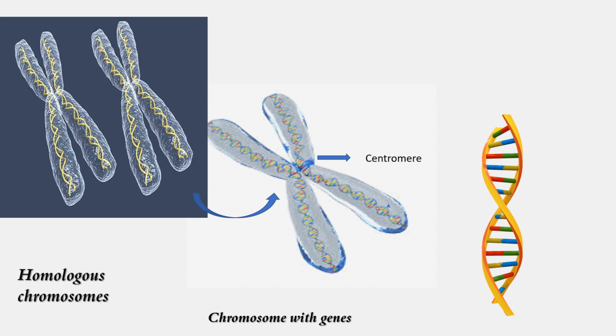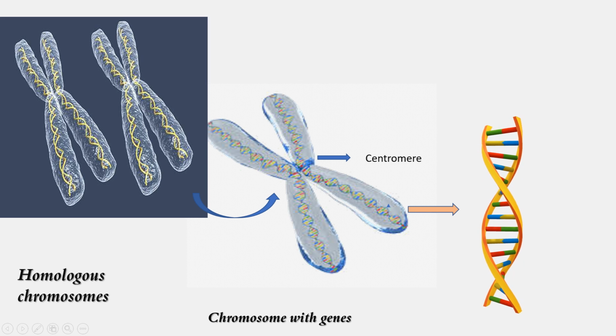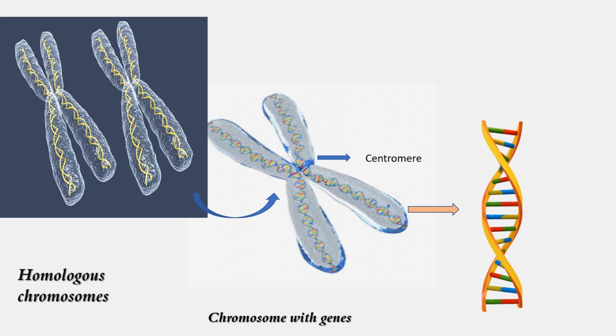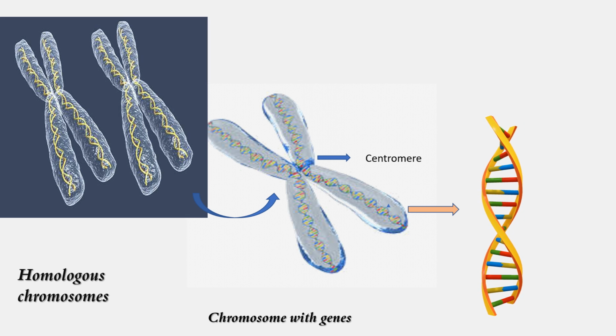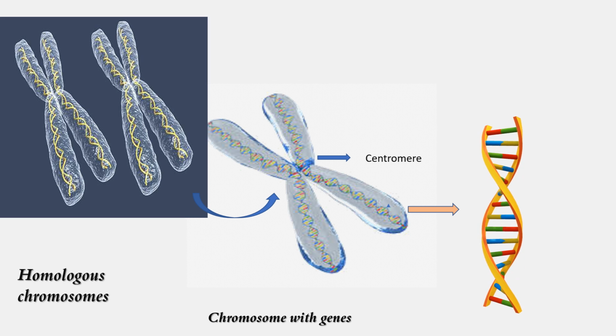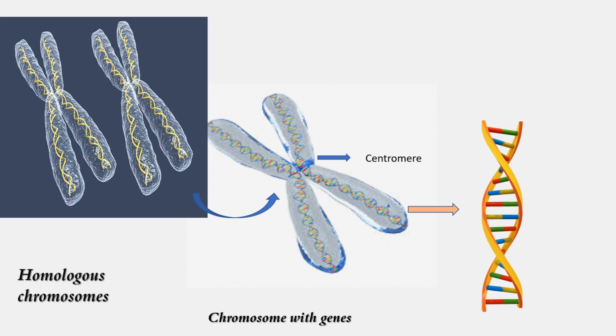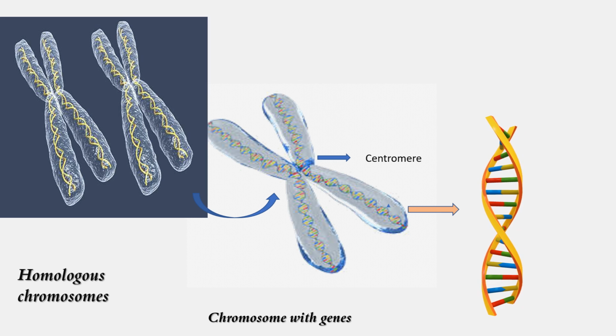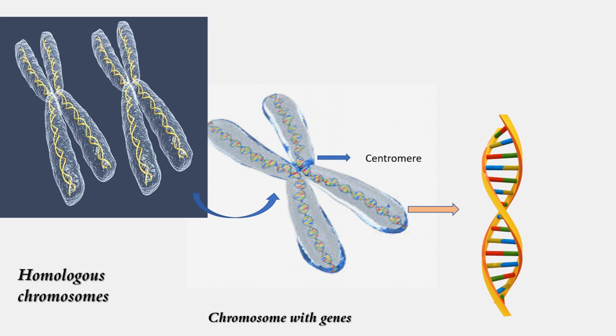Okay, and we can observe some coil-like structures inside this chromosome. These are nothing but genes or DNA. DNA is the basic unit of heredity, and we already know that every human has 46 chromosomes in their body. Of those 46, 23 come from the mother and another 23 from the father. This means the offspring carry both parental characters equally.